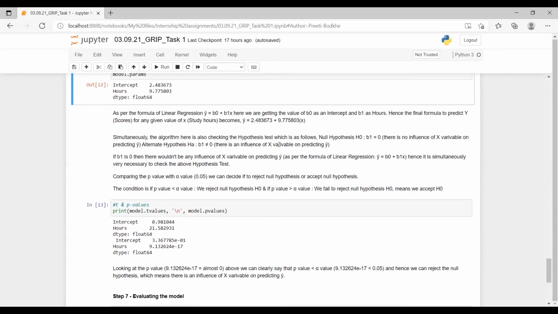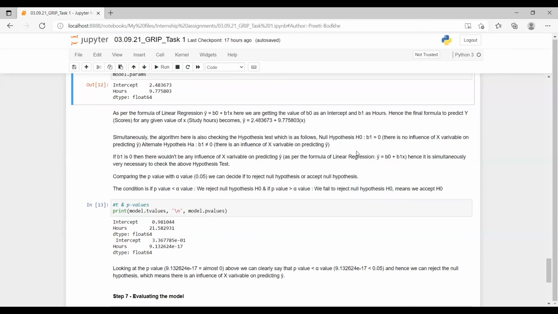Now, the algorithm here is also checking the hypothesis test simultaneously. In every hypothesis test, we define 2 tests. One is null hypothesis and other is alternative hypothesis. So null hypothesis here says beta 1 is equal to 0.